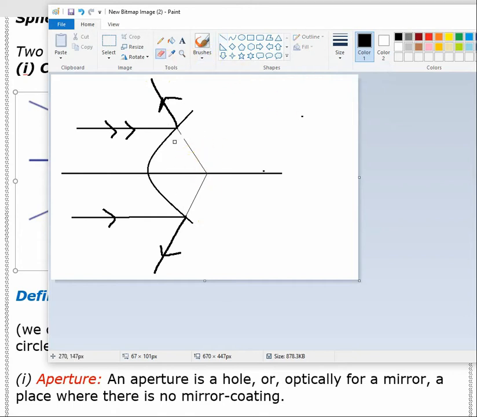Actually, we should draw it with a dotted line. Dotted line actually shows the virtual line. So, if we extend the two reflected rays backward, then they will meet at a point. This is the meeting point. Then this point will be called the focus of this convex mirror.